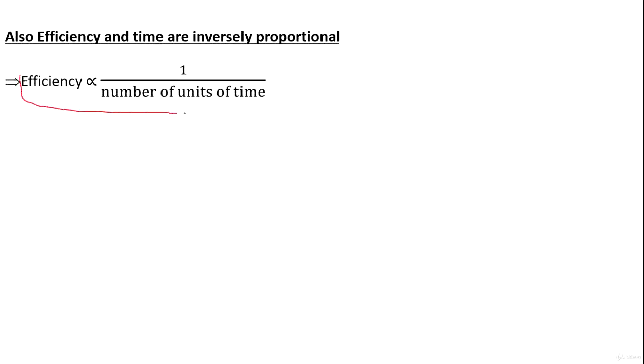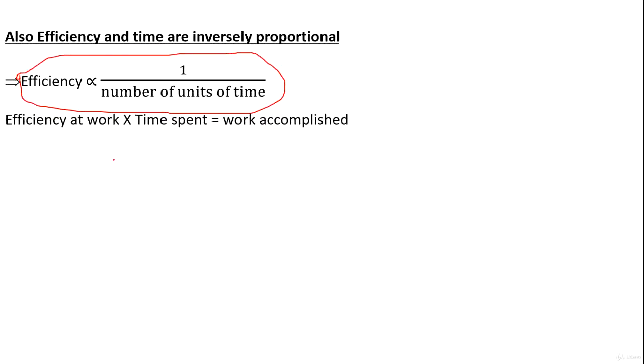Now, from the previous example we can see that efficiency and time are inversely proportional. So if a person is more efficient at a work, he is able to complete the work in a lesser amount of time. On the contrary, if he is less efficient, then he requires more time to complete a given work. This implies that efficiency and time are inversely proportional.